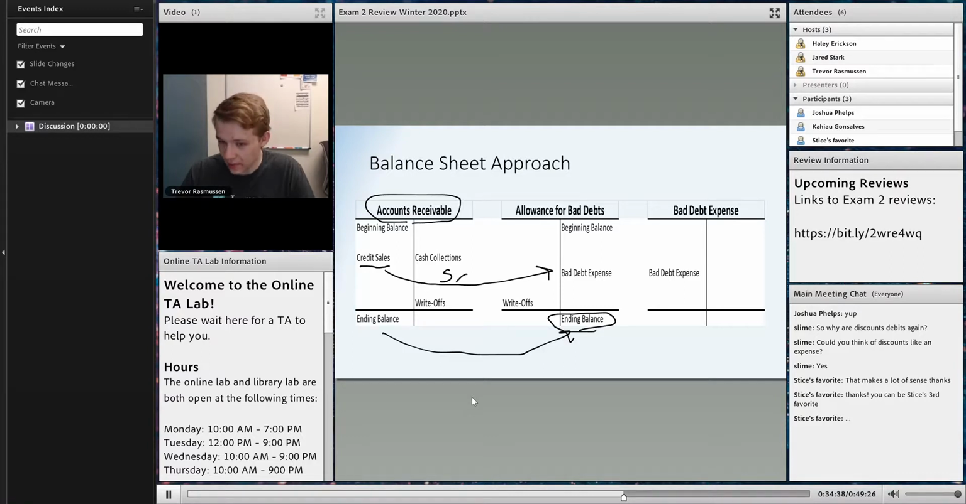They'll give you a percentage. They'll say 5%. You'll multiply the sales times 5% to get your bad debt expense, and then you'll be able to record your entry of debit to bad debt expense, credit to allowance for bad debts.